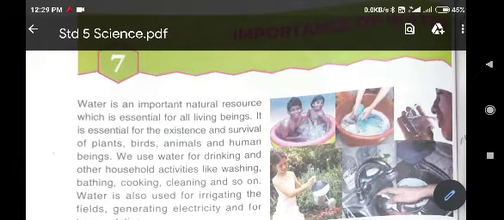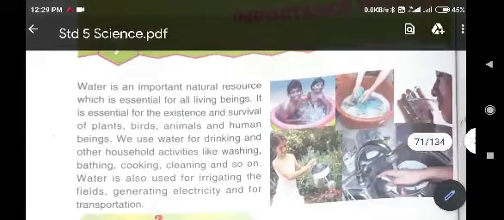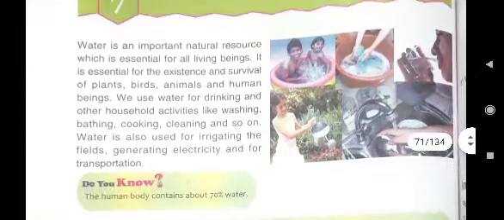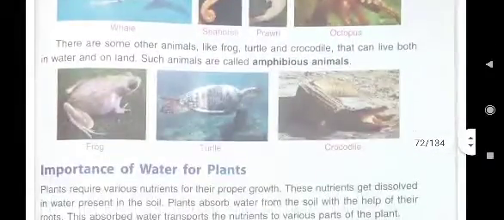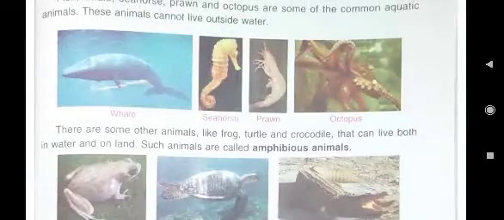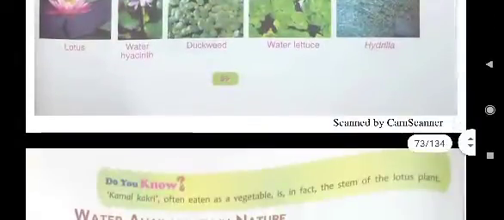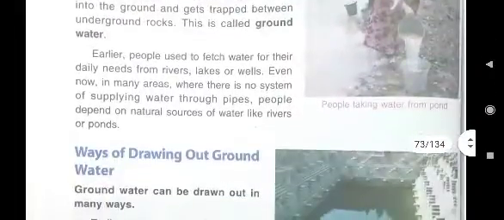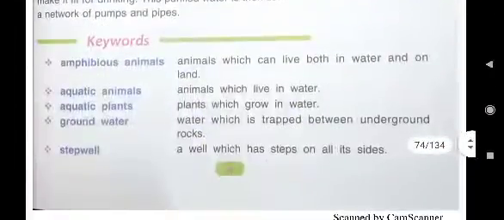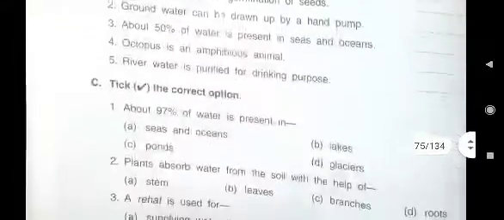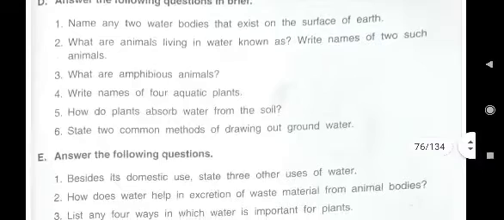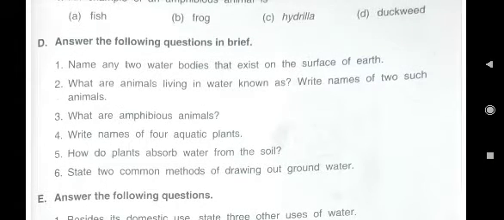In this lesson, so far we have read about the importance of water in our life, as well as in the lives of the animals and the plants. These are water animals, aquatic animals, then amphibious animals, aquatic plants. These all we have read. In our previous class, we did the ABC part also and these keywords also. Now today it's the time to write the answers of the D part and E part.